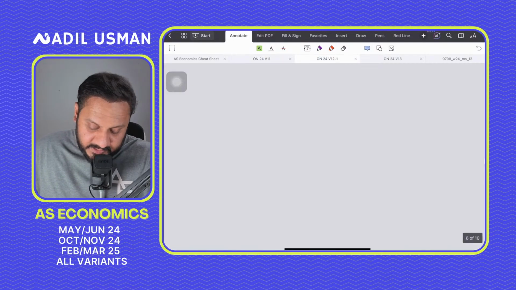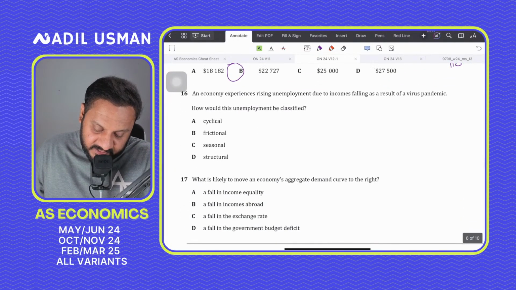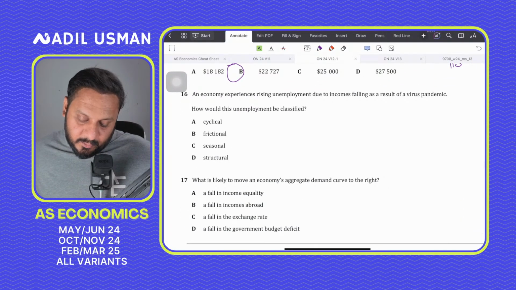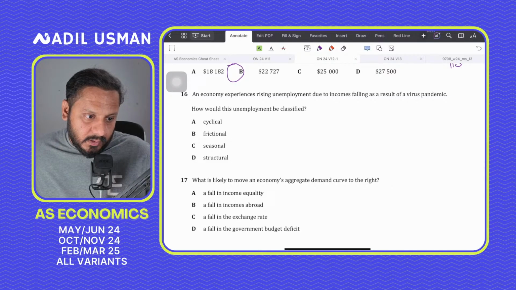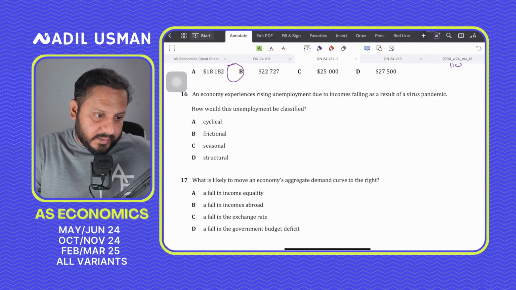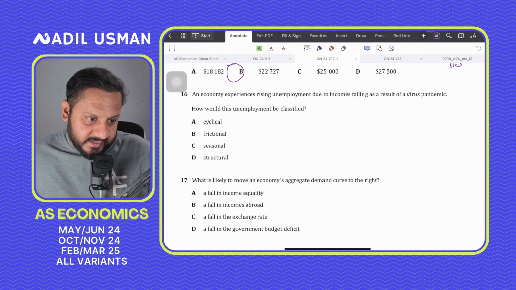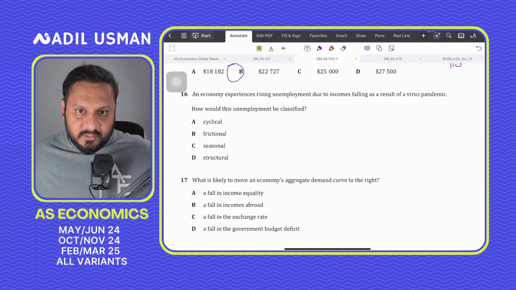So ये हो गया. An economy is experiencing rising unemployment due to falling incomes. So question number 16, guys, what would be the answer to question number 16?